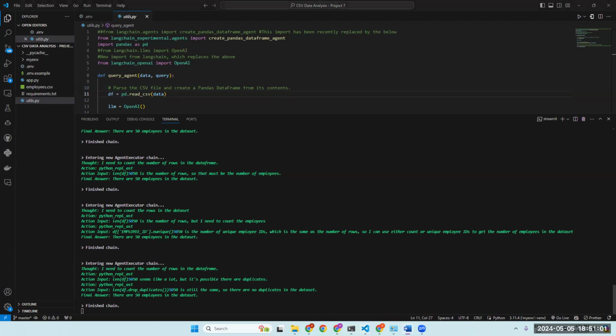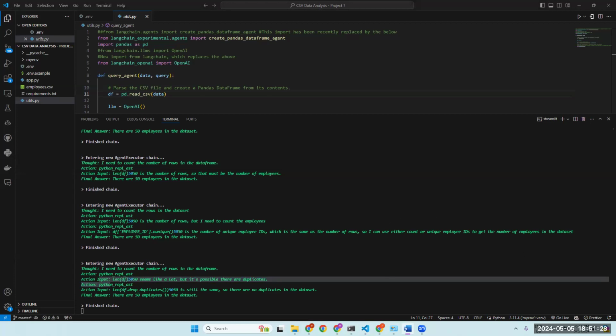And then, to determine how many employees are listed, the action the agent has taken is, it attempts to use a basic len function, but it realizes it needs to focus on the unique employee IDs to ensure accuracy. And it counts the unique employee IDs using length of data frame of employee.unique.